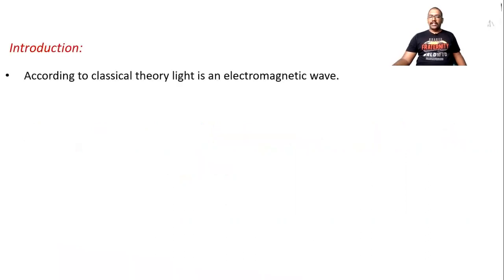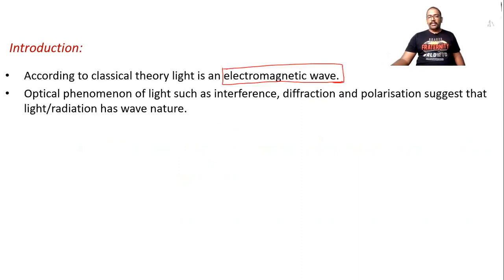According to the classical theory, light is an electromagnetic wave. Optical phenomena exhibited by light such as interference, diffraction, polarization suggest that light has wave nature. We already learned Huygens wave theory of light. After that, we learned interference, diffraction, polarization. We can explain all these phenomena by considering light as a wave.